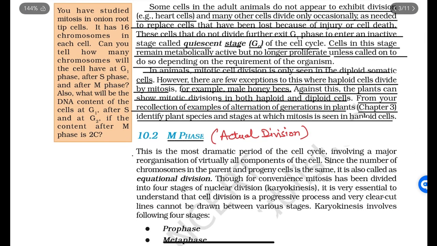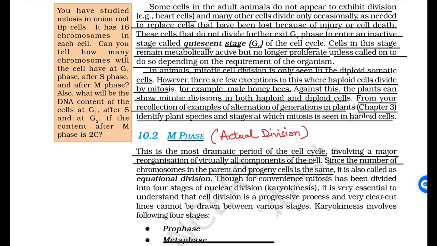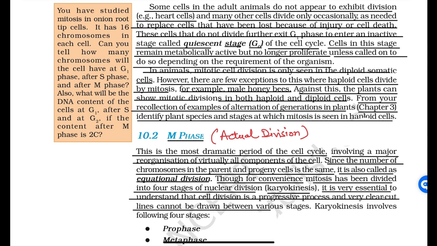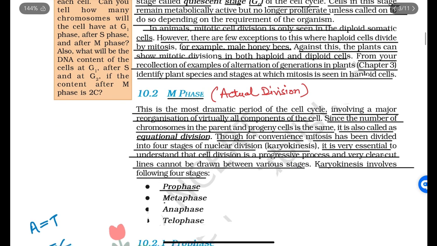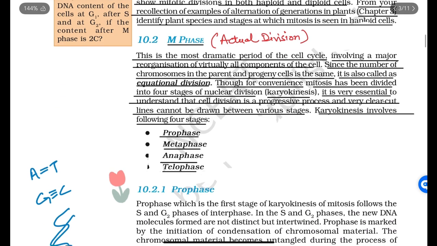Mitosis phase. This is the most dramatic period of the cell cycle, involving a major reorganization of virtually all components of the cell. Since the number of chromosomes in the parent and progeny cells is the same, it is also called equational division. For convenience, mitosis has been divided into 4 stages of nuclear division, karyokinesis. It is essential to understand that cell division is a progressive process, and very clear-cut lines cannot be drawn between various stages. Karyokinesis involves the following 4 stages: prophase, metaphase, anaphase, and telophase.